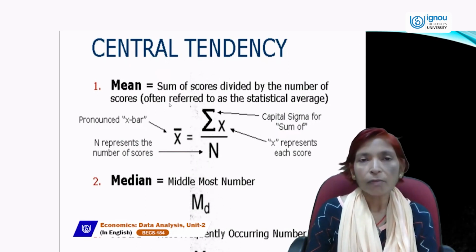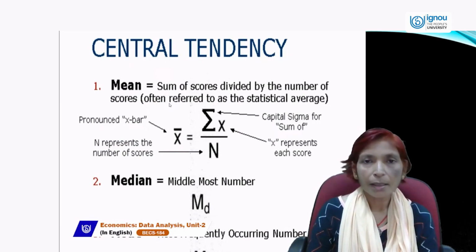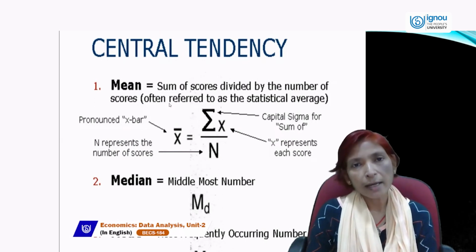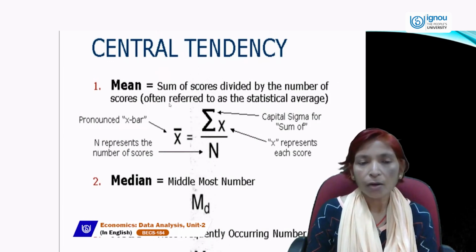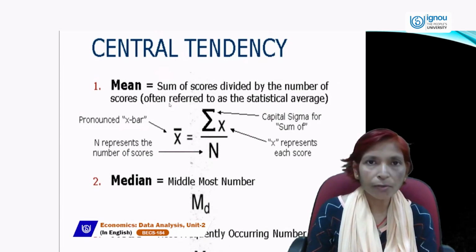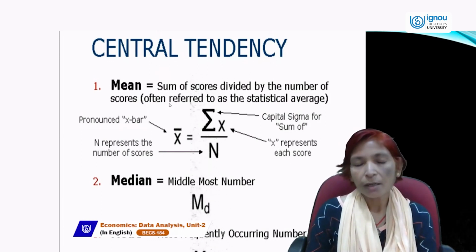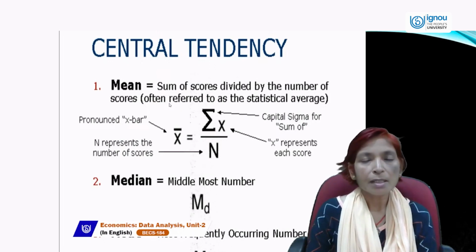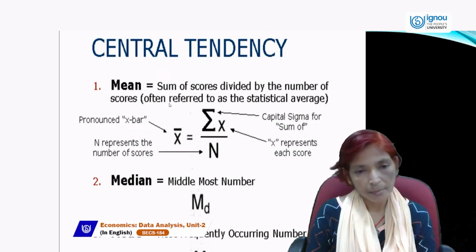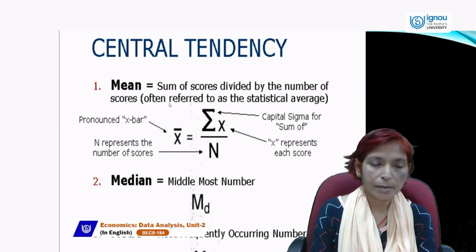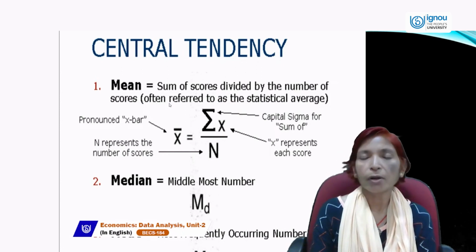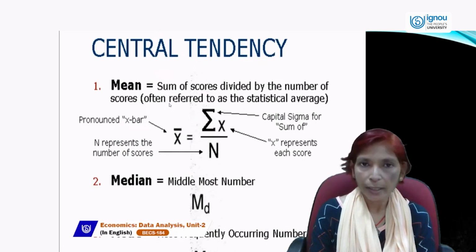So the mean formula is x bar equals sigma x divided by n. Sigma x, or the summation of all observations, are the same thing. And divided by n, where n is the number of scores, the number of total data which we have been given.